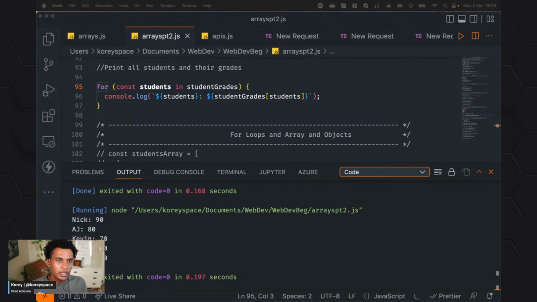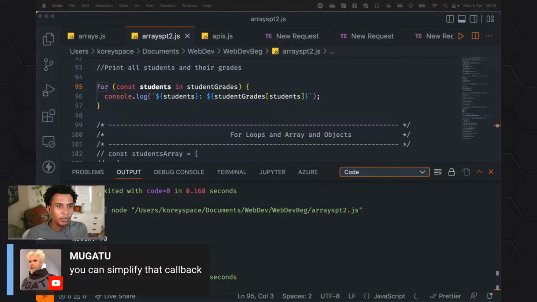Let's see what's in the chat. So Mugatu says you can simplify that callback. Yeah, you can definitely. What's the most amazing thing about web development or programming channels, there's always other ways you can simplify this stuff. I'm trying to get it to a certain point that is still very much readable for people, but there's always ways you can even make things simpler.